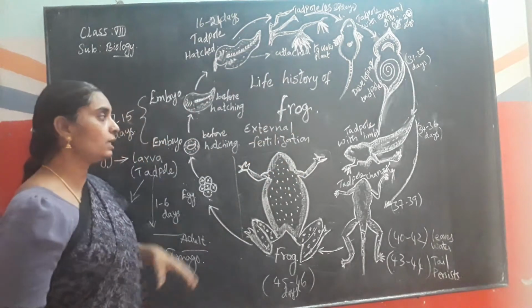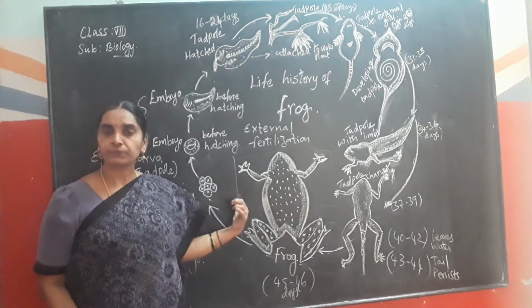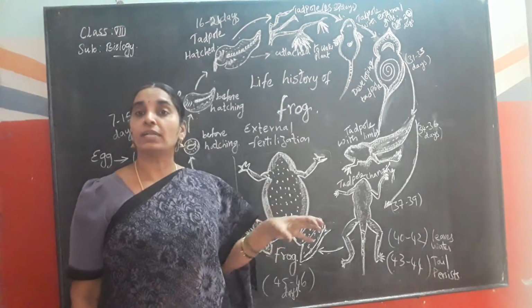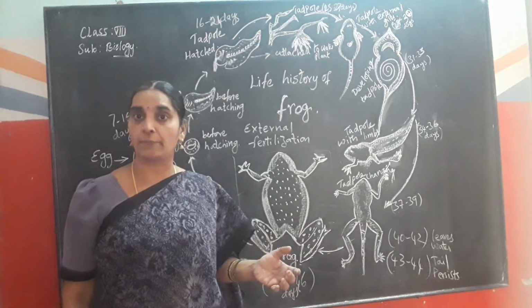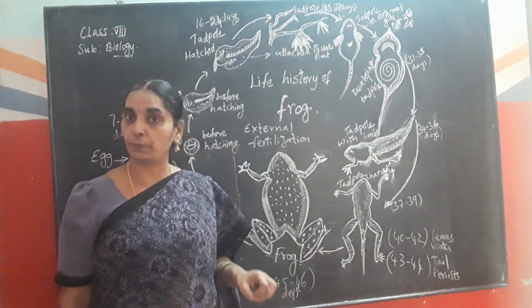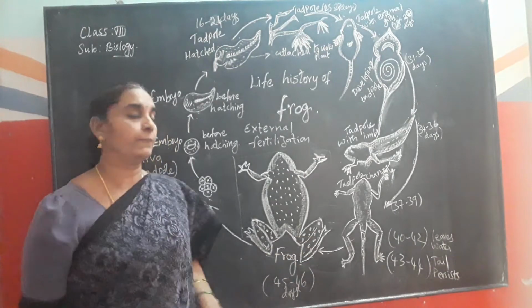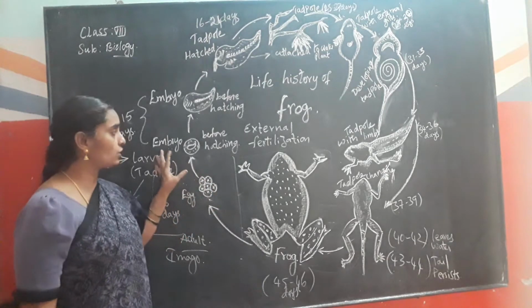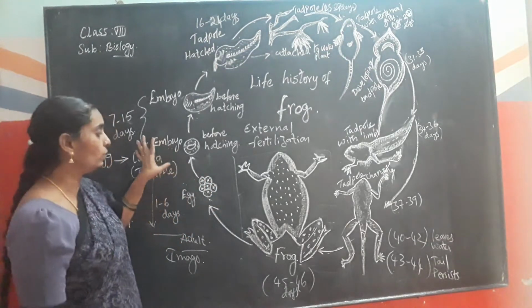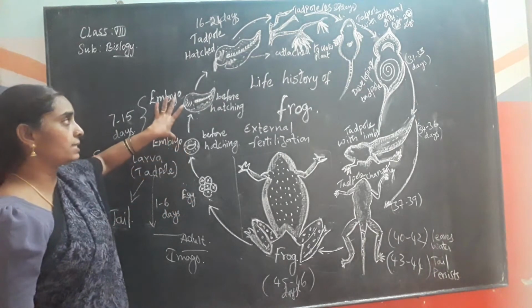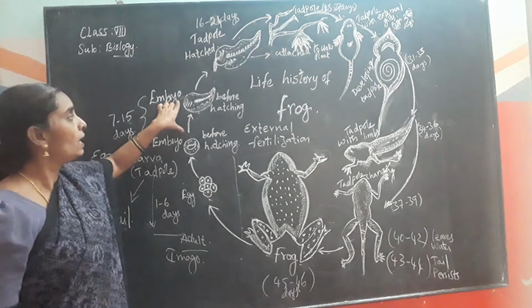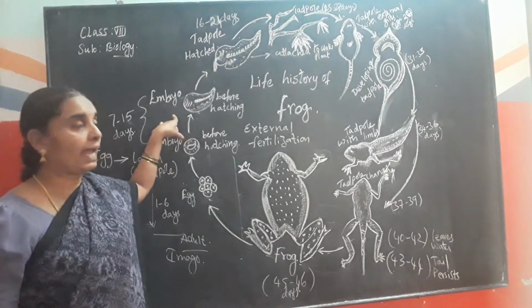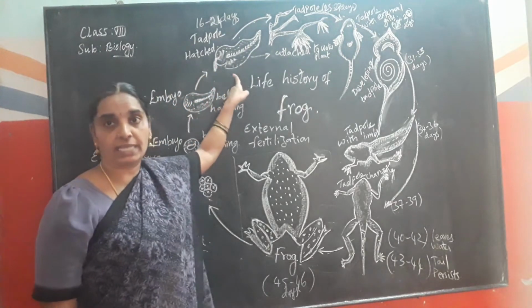Once again I repeat, children, frog normally lays eggs in water. That is, male frog releases sperms and female frog releases eggs. Fertilization, the fusion of male and female gametes, takes place in water during the copulation period of frogs in rainy season. Okay, so these released eggs which are fertilized in water contain the embryo, which before hatching is in this form, and it remains in this stage up to 15 days, and after the embryo is hatched, it forms the tadpole stage,